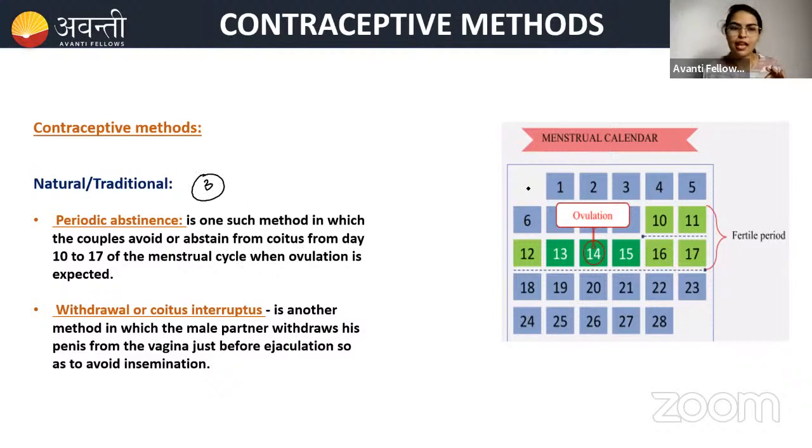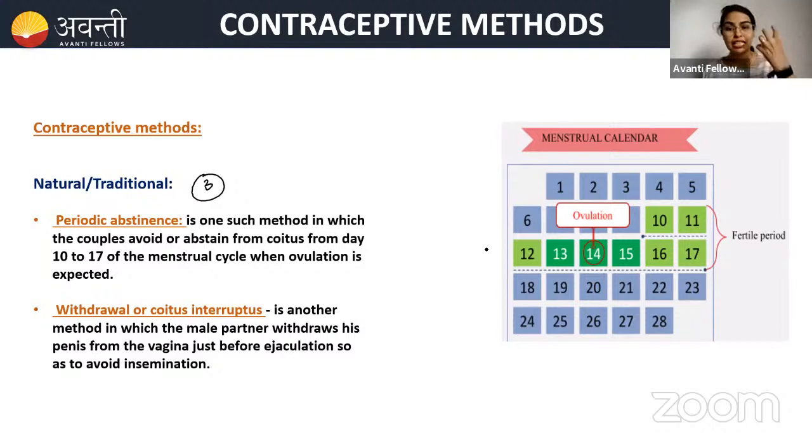So what is periodic abstinence? It's very simple. If you see the menstrual calendar of a woman, there will be 3 stages, right? We have studied this in the menstrual cycle: pre-ovulation, ovulation and post-ovulation. In pre-ovulation, there will be the formation of follicles. Folliculogenesis will happen, the formation of follicles in the ovary.